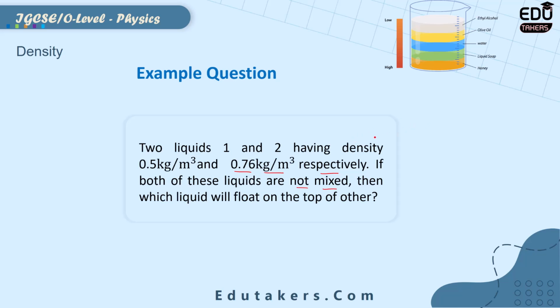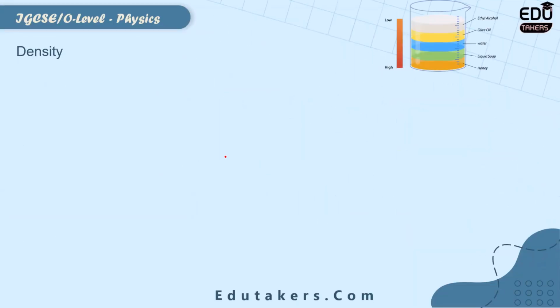See here, the density of the first liquid is 0.5 kilogram per cubic meter. The density of liquid 2 is 0.76 kilogram per meter cube. The density of liquid 1 is smaller as compared to liquid 2. I can simply say the density of liquid 1 is smaller than the density of liquid 2. The smaller density liquid will float over the other. That's why here liquid 1 will float over liquid 2. Let's see the answer and explanation.